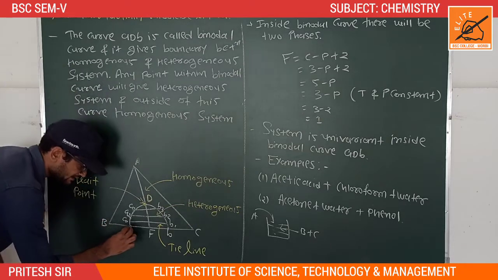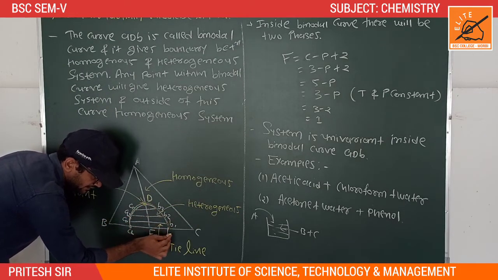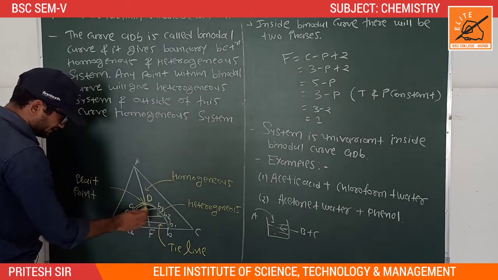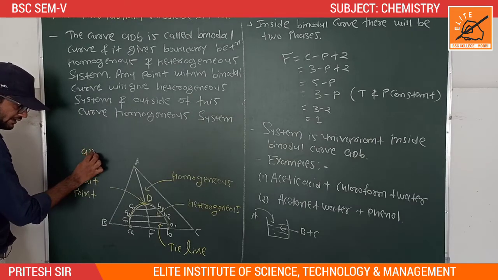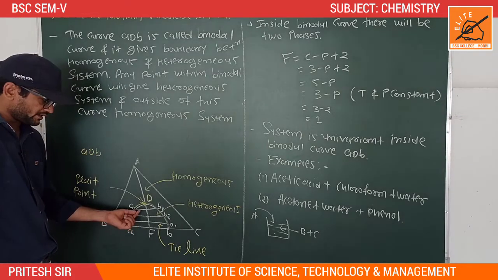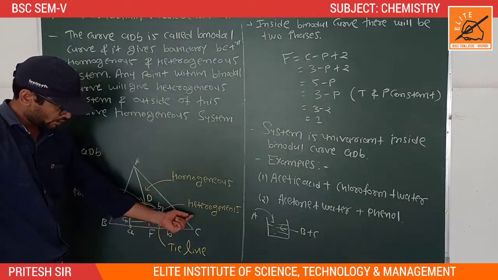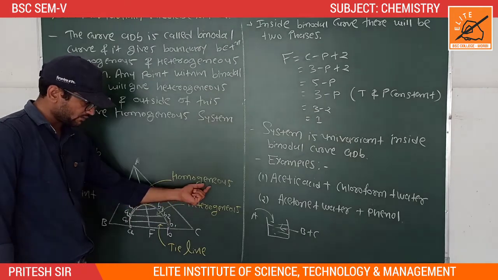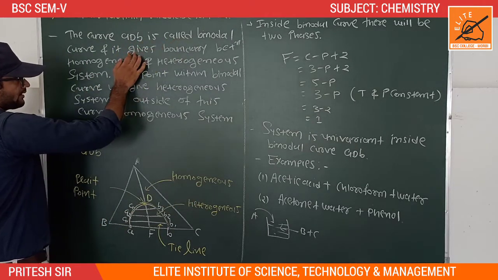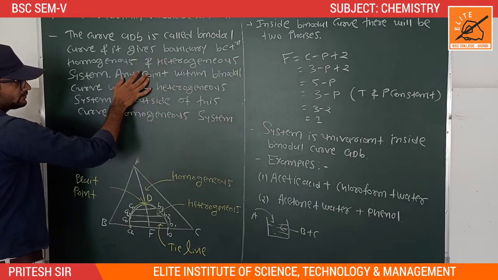Here we can see this curve ADB, which is known as a binodal curve. This curve, small a, capital D, small b, is a binodal curve, and it separates two different systems. The first one is heterogeneous and the second one is homogeneous. The curve ADB gives the boundary condition between homogeneous and heterogeneous systems.